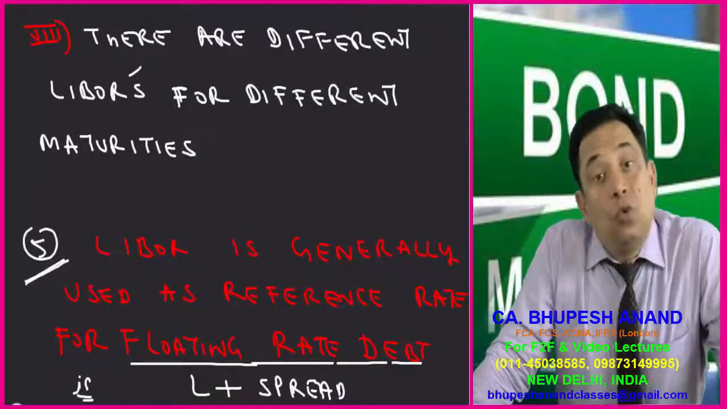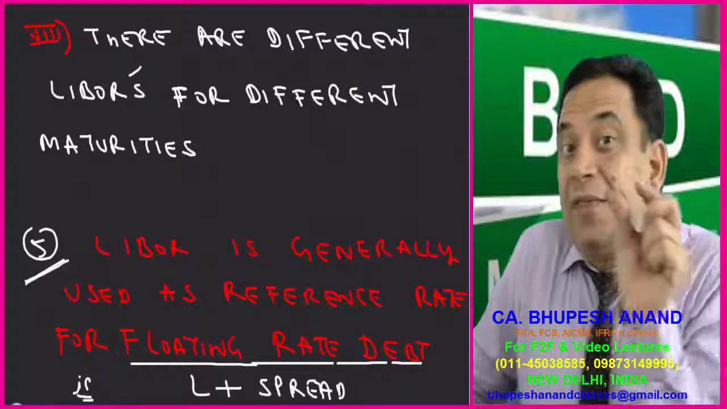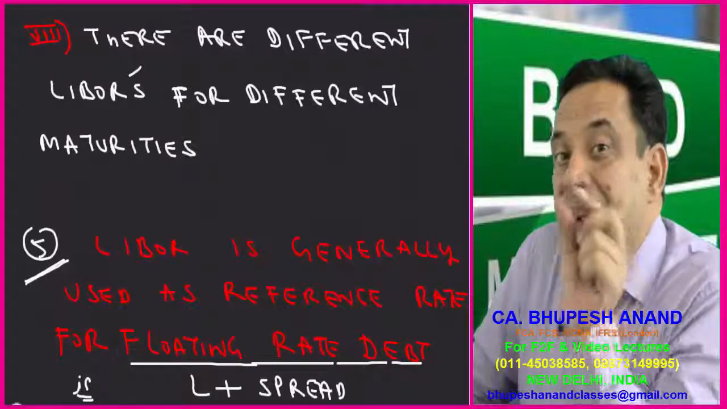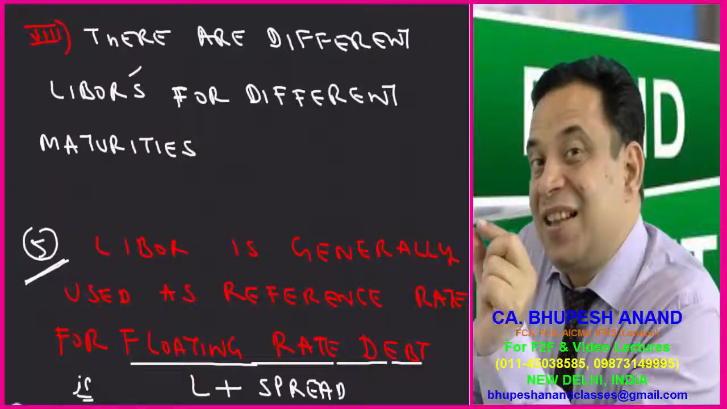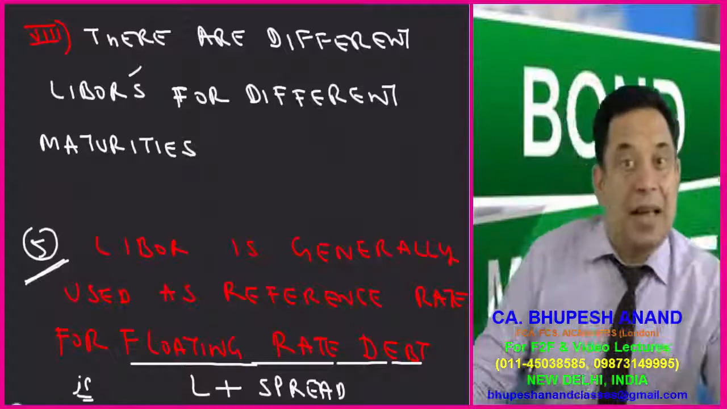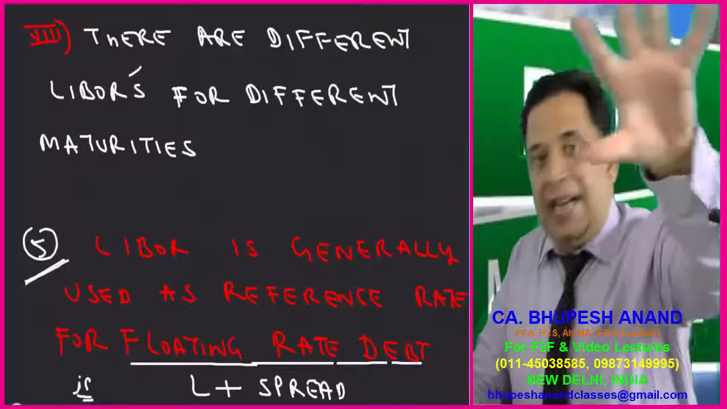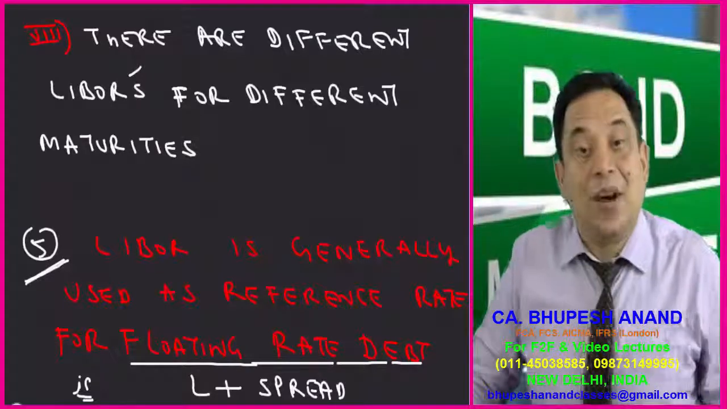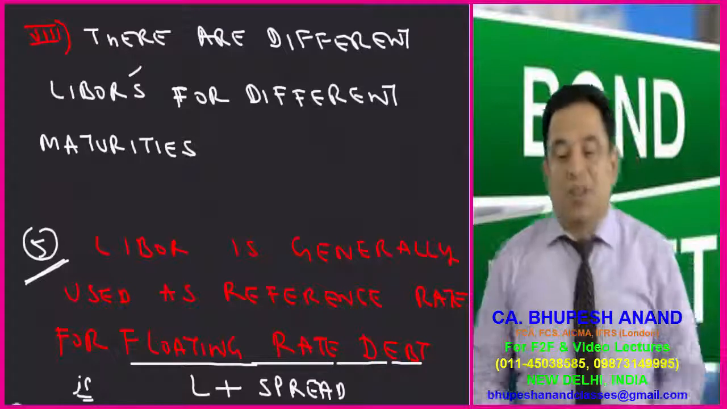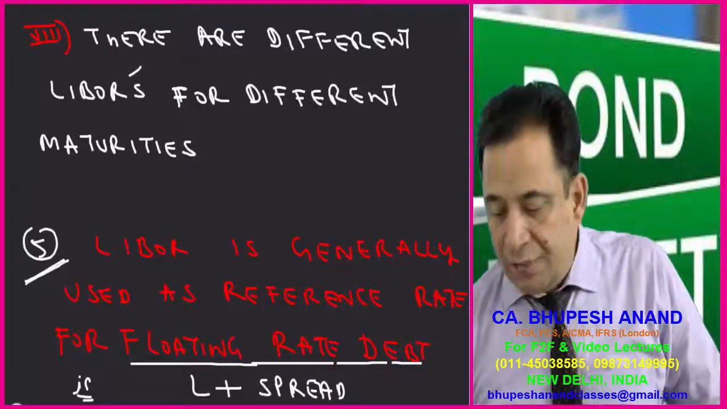Now, how do we use this LIBOR interbank offer rate as the reference rate? I have told you while doing floating rate bonds that we calculate the coupon rate as reference rate plus spread. That reference rate can be US LIBOR, Euribor, or Japanese LIBOR, which I have already told you. So write down point number 5: LIBOR is generally used as a reference rate for floating rate bonds,